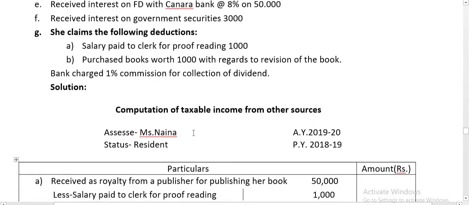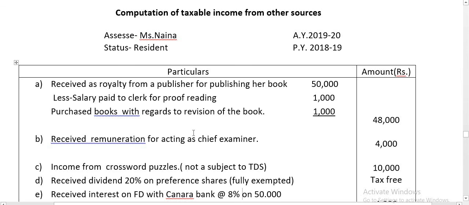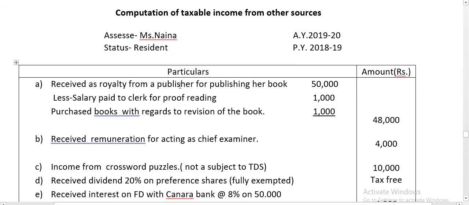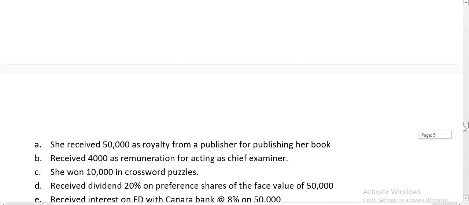So computation of taxable income from other sources. Here assessee is Miss Naina, status resident, assessment year 2019-20, previous year 2018-19. Received a royalty from a publisher for publishing the book. The point number 1, she received 50,000 as a royalty from the publisher for publishing the book.